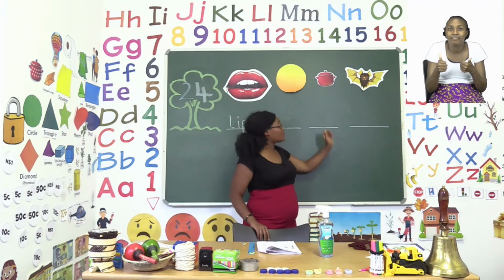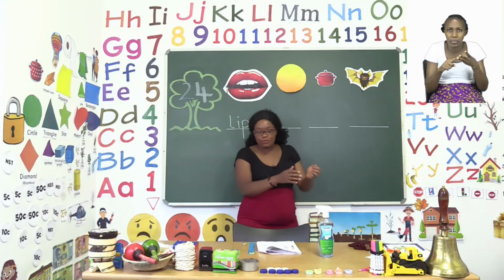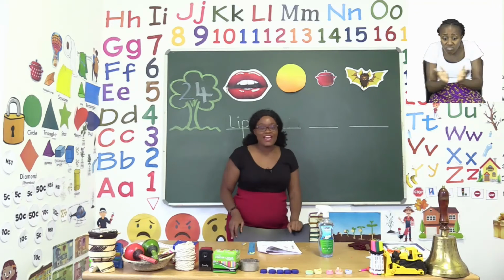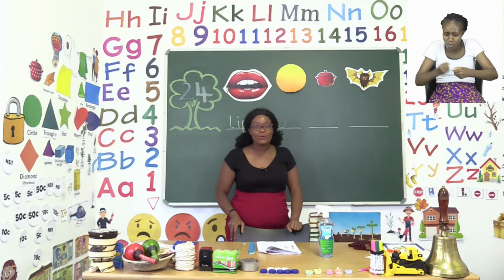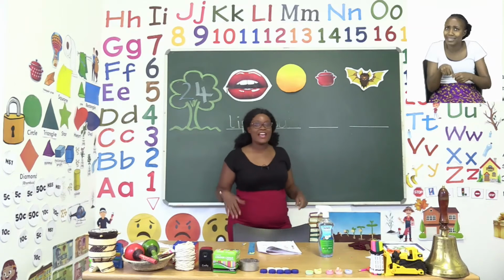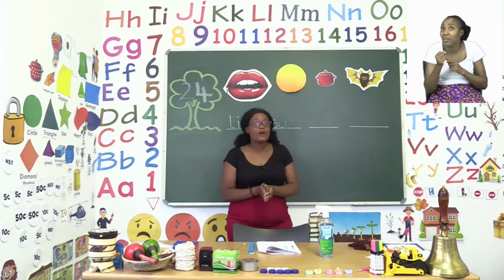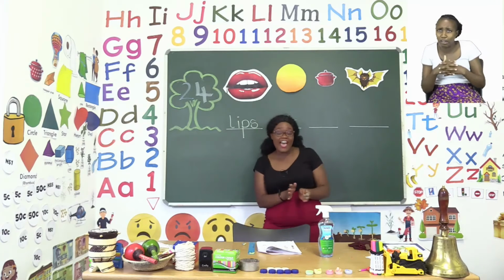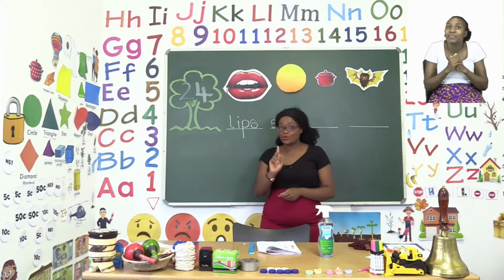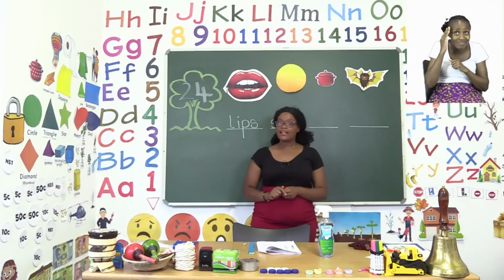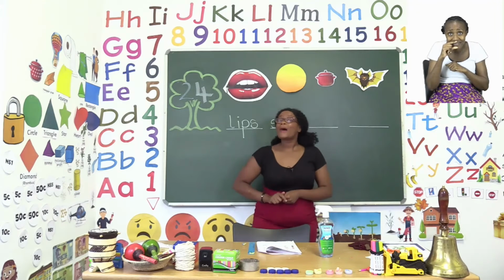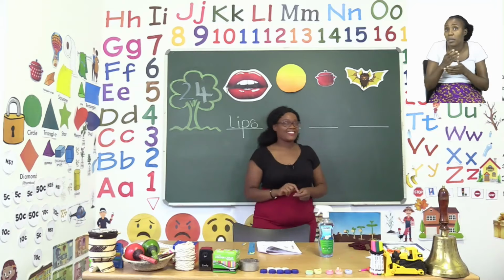Now the next picture we're going to do together is something that people cook in. Sometimes they have delicious stews called potjie. Other times they have good stews, not just stews, but stews with something else. That one, I'm sure your parents will tell you what that is. And then other times we cook what is called pap in that thing.